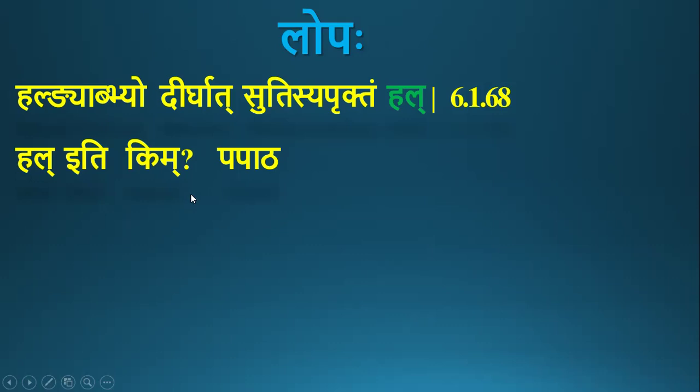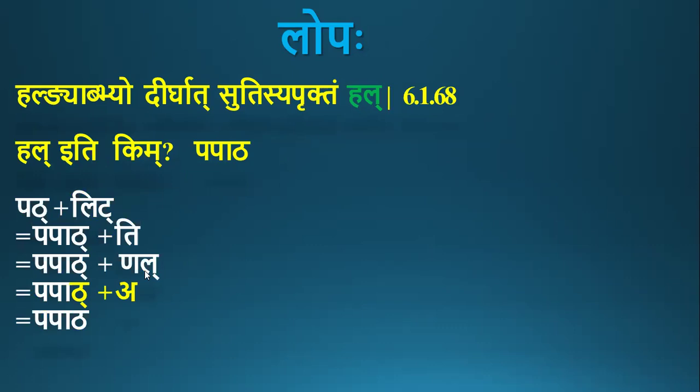Hala al iti kim? In the sutra, hal is mentioned twice. This al is present as purva nimitta. Then what is the need of this hal in the sutra? The example they have given is papatha. In lit lakara form of pat dhatu, there will be all these prakriya.